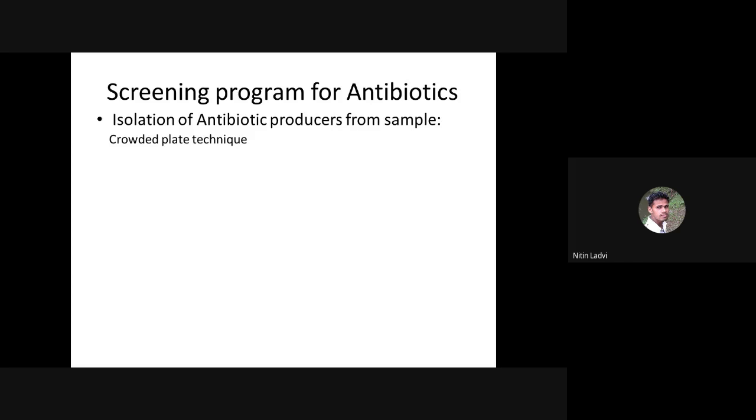So the crowded plate technique will give a primary background and a brief idea regarding the antibiotic producer, which can be further confirmed by another technique which is also simple to perform but has much logical insight. I'm expecting that answer from your end also. So what is that technique that we commonly use to confirm whether that inhibitory compound is an antibiotic or something else like an acid? Yes, which one is that?